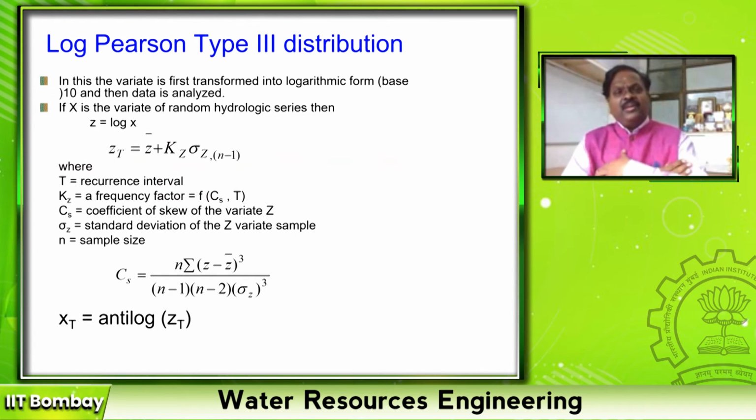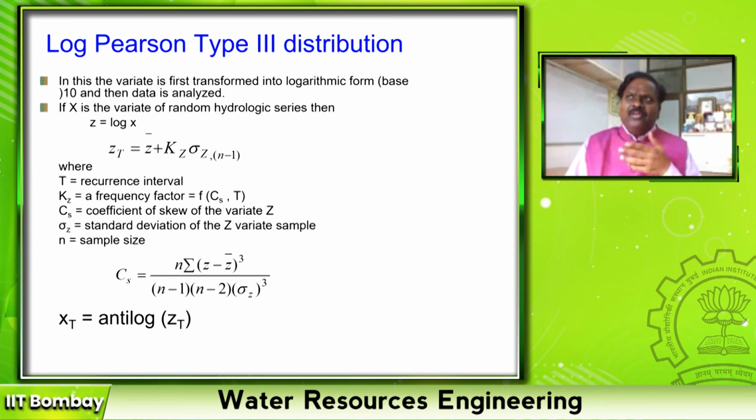So that is about Gumbel's extreme value distribution, that is type 1. If you see carefully the equation which we have used, it used average and standard deviation, only two moments of the sample statistical properties, right? Average and standard deviation. Suppose the probability doesn't follow normal distribution or extreme value distributions, that means the third and fourth moment is also required.